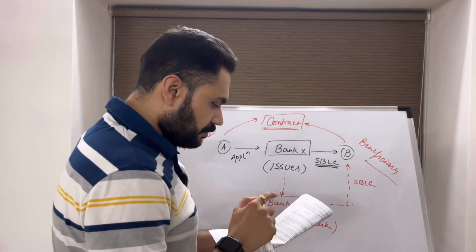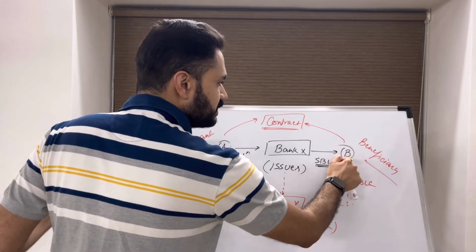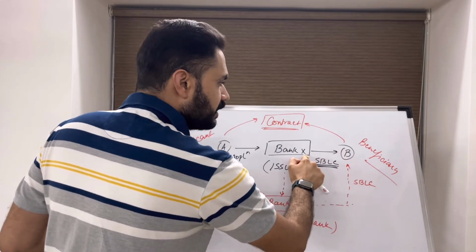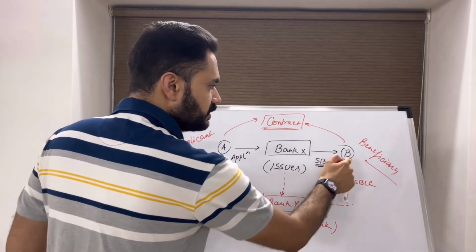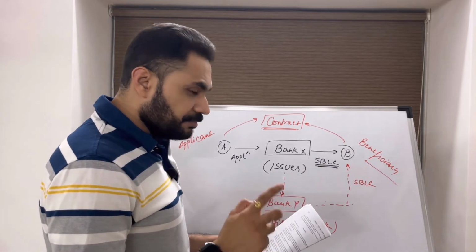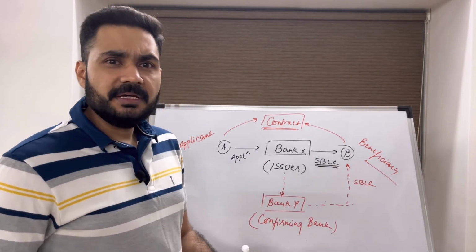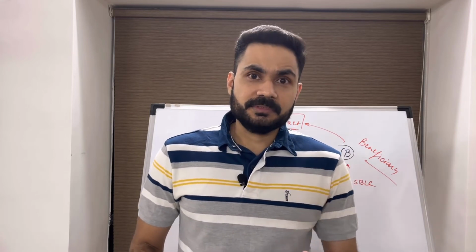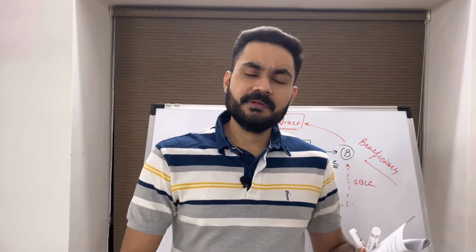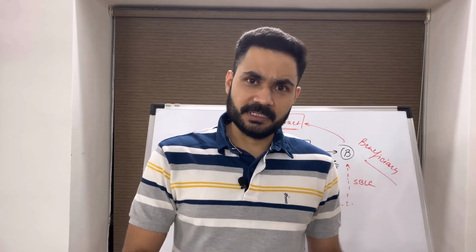Next is beneficiary. Beneficiary means the party who is allowed to draw under the standby, which is company B in this case. Next is business day. Business day means any regular day on which you are open for regular business. If you are regularly open from Monday to Friday, then only Monday to Friday will be considered as a business day.